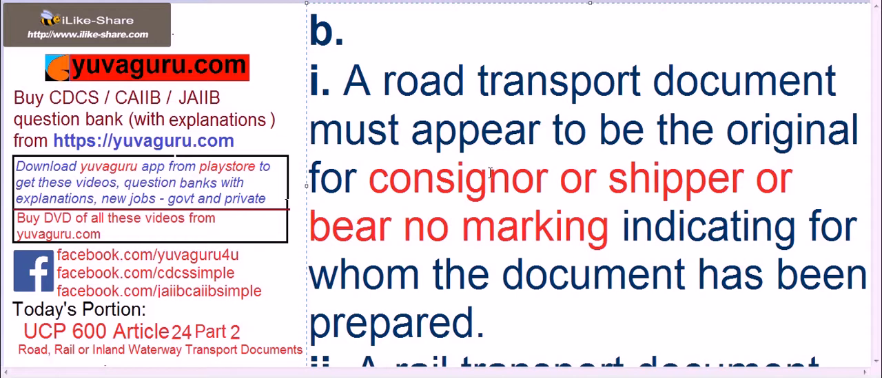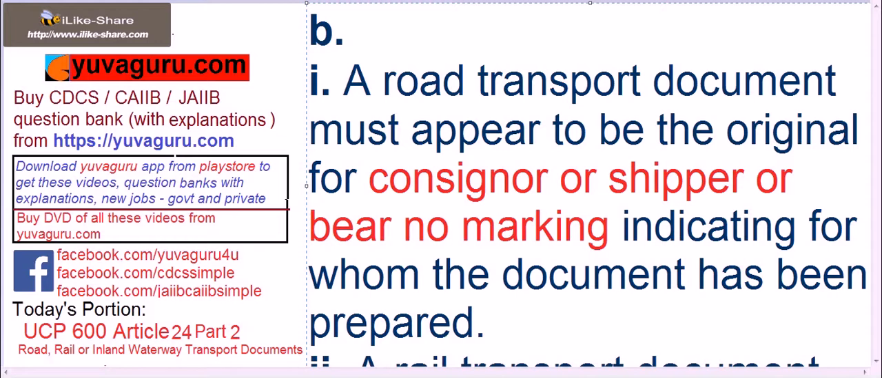But if it is for the transporter, then that document is not allowed. Many times we get the documents which are for transporter. So those are not allowed at all. Those should be for consignor, shipper, exporter, means basically beneficiary, or bear no marking.